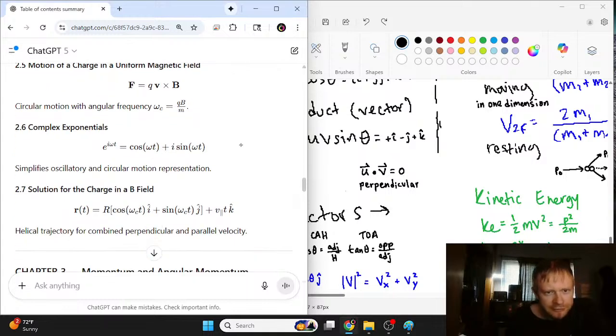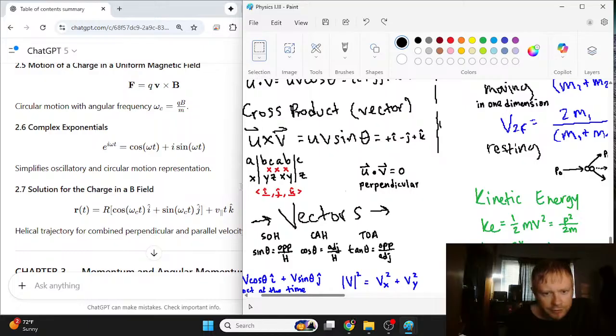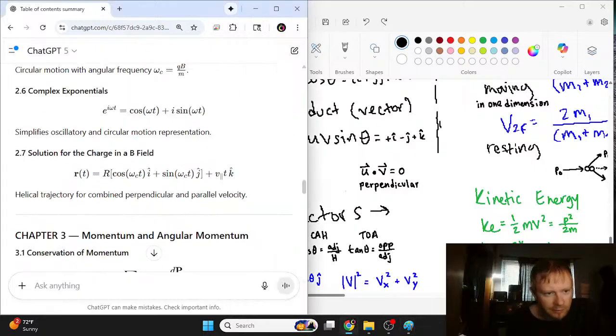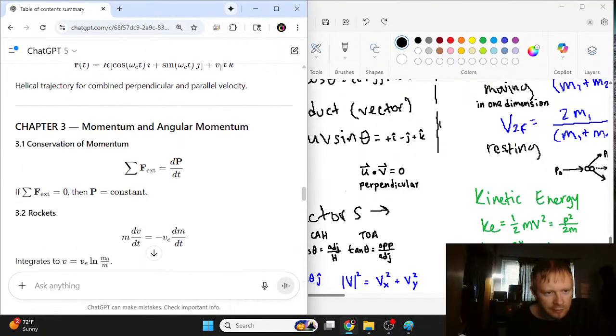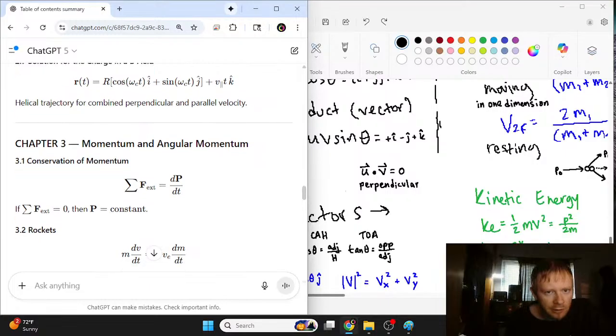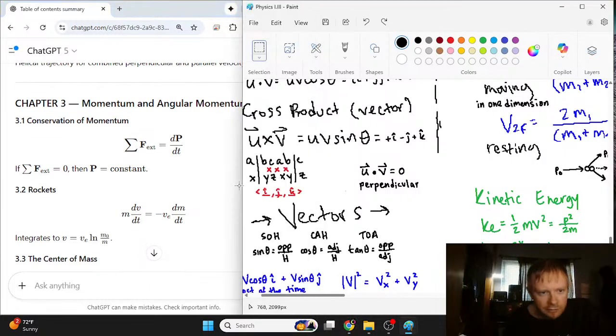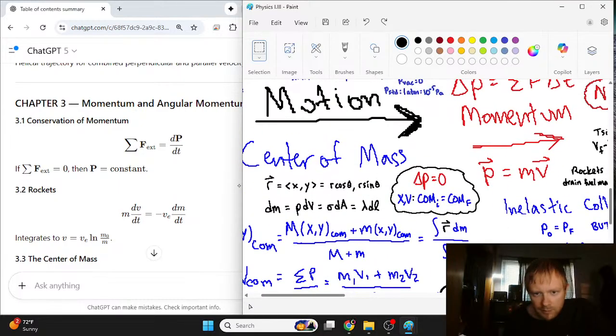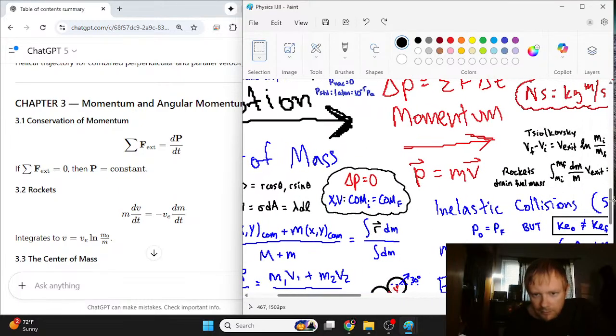Complex exponentials, yeah, we should be able to use Euler's formula and stuff, but I don't think that's all that necessary. Let's look at the conservation of momentum here. Conservation of momentum basically always says that the initial momentum is equal to the final momentum, and the change in momentum equals 0. Also, that xcom initial equals xcom final.